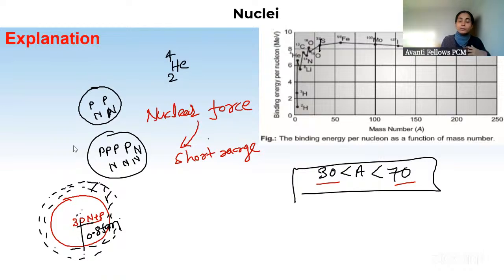Okay. And if the number of nucleons increases so much that the distance between nucleons becomes more than 0.8 femtometer, of the range of 1, 2, 3 femtometer, then what will happen? A strong attractive force will not act, and hence not that much binding energy will get released, because less attractive force means less stability, which means less energy is released in its formation, right? And that is why binding energy per nucleon is constant from mass number 30 to 70.